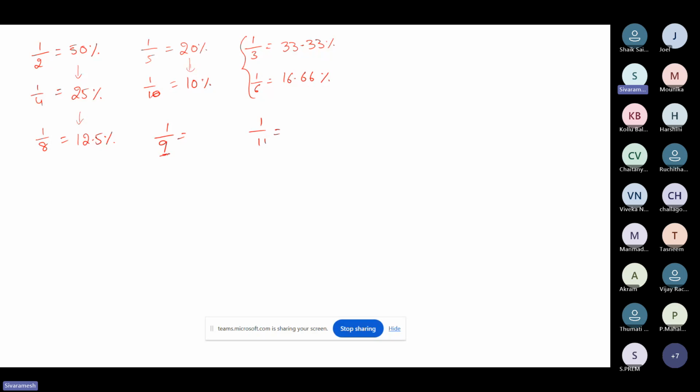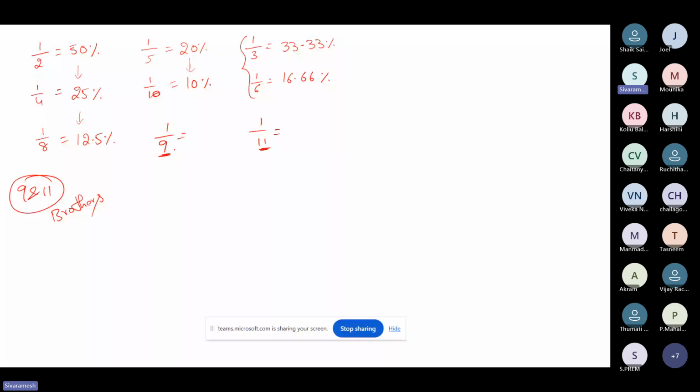Here 9 and 11, see how we made some relation to remember easily for 1 by 3 and 1 by 6. If we have 3, all threes. If we have 6, the number will be having sixes, right? So what if we have 1 by 9 and 1 by 11? How to remember is: 9 and 11 are brothers. I'm just giving a small example to make you understand and remember for a long time. Just remember 9 and 11 are brothers.